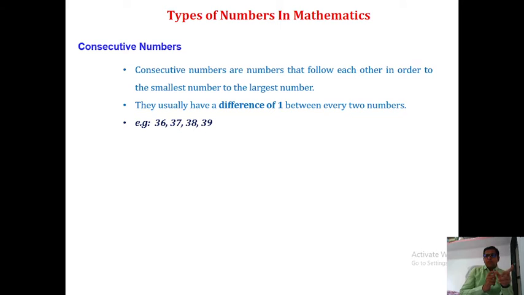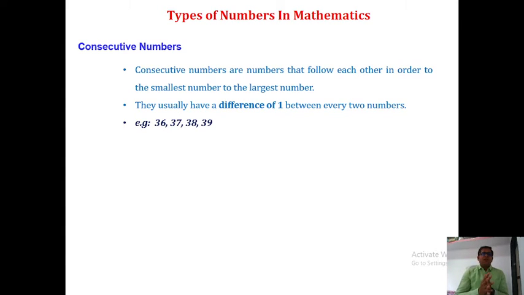It proceeds increasingly. How? The difference between two consecutive numbers is 1.